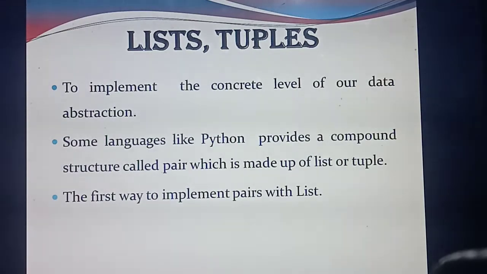The first way to implement pairs is with a list. The best and first way to implement a pair is what?